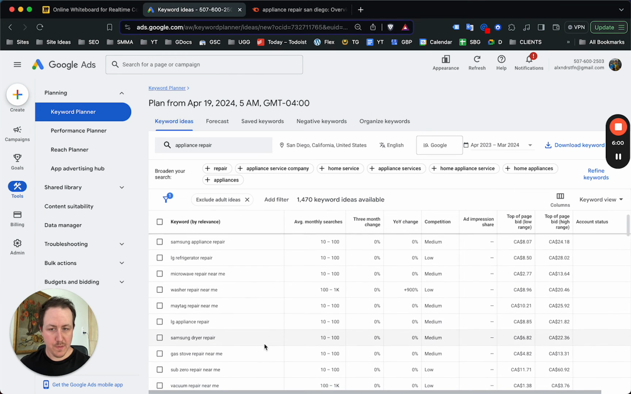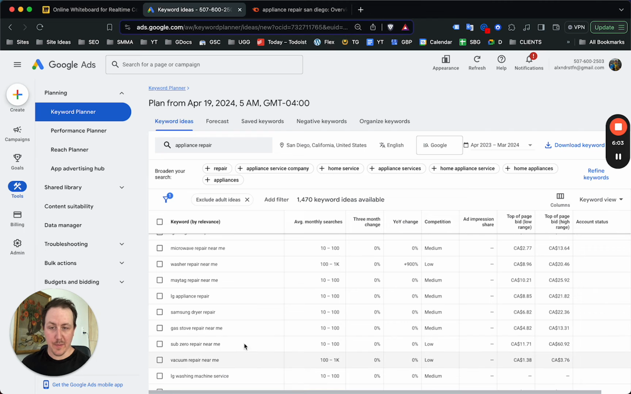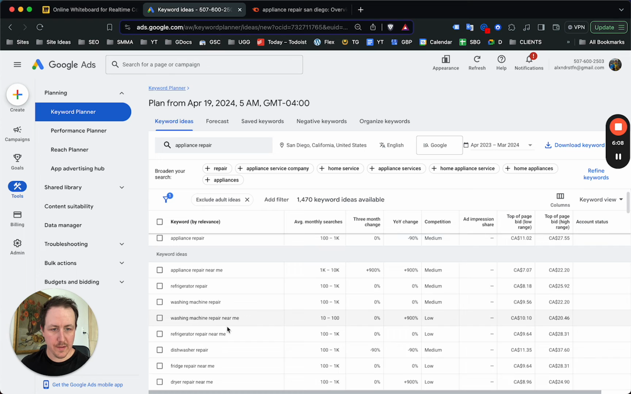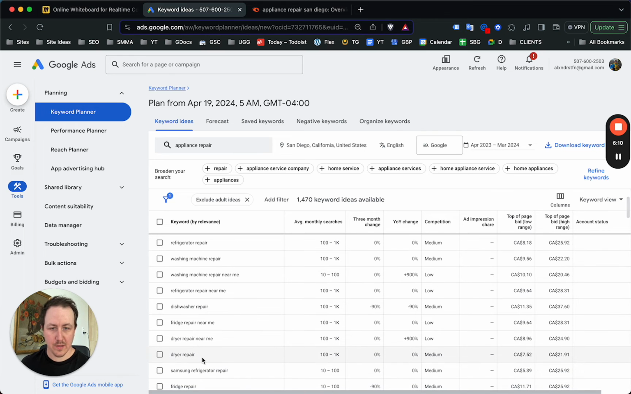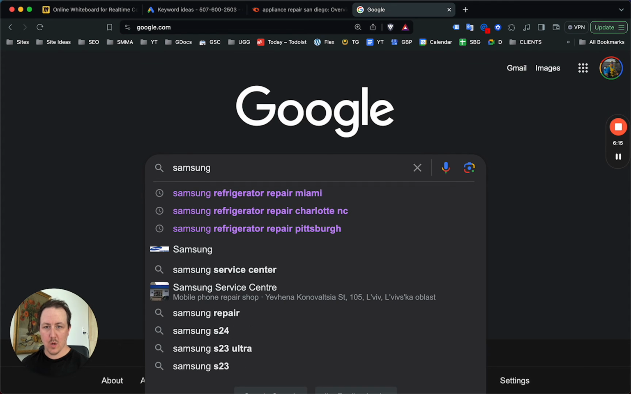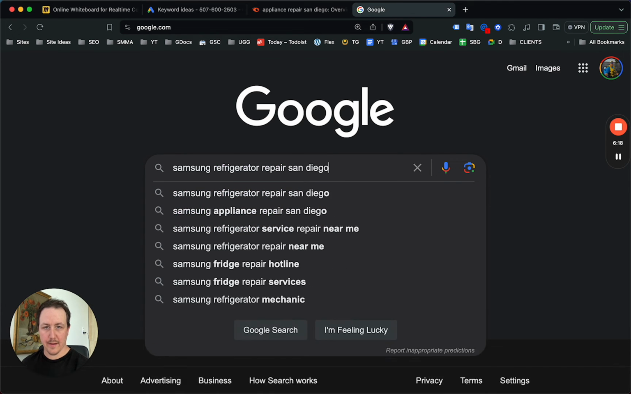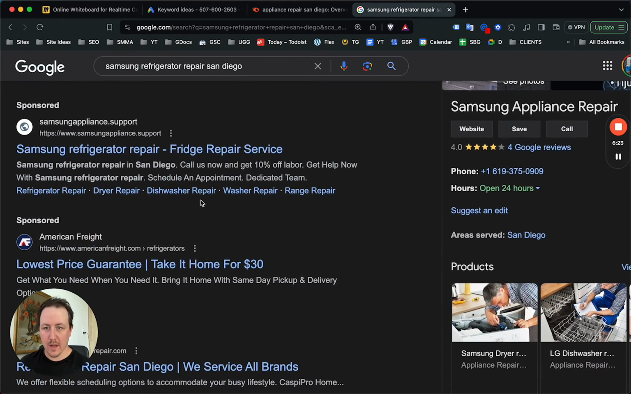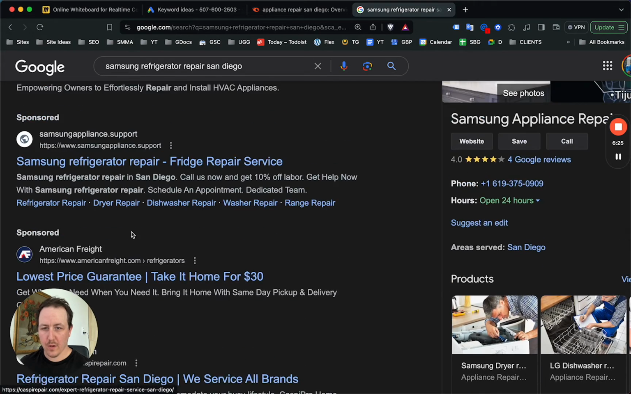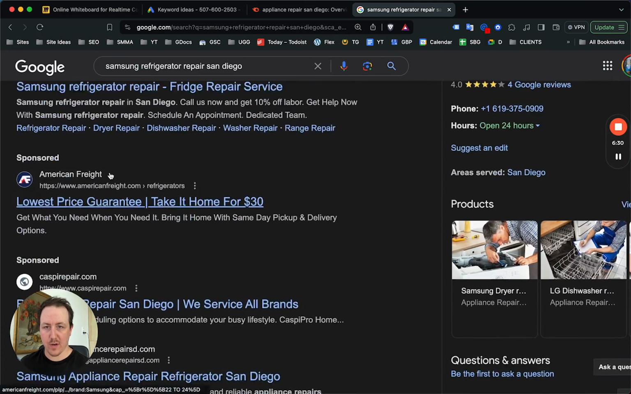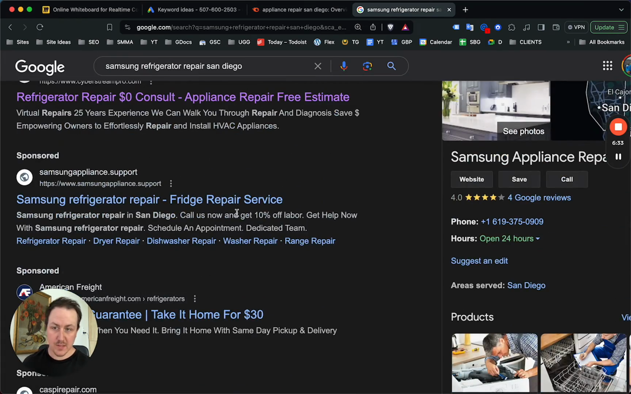You can see that the more specific, the more niche you go, typically you'll see a much lower cost per click. So for example, let's even just go with Samsung refrigerator repair. If we go to Google and look up Samsung refrigerator repair San Diego, you can see there's just one other competitor with a relevant ad. This means your cost per click is going to be kept low because these people are not running relevant ads. So Google has no reason to charge you anywhere near that high top of bid range. It's going to be the lower cost.